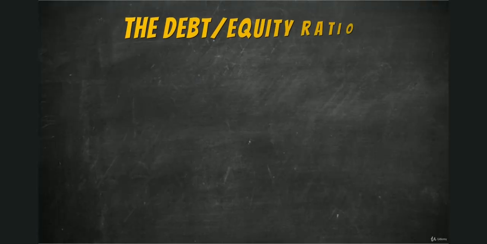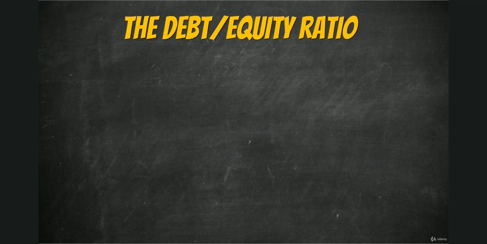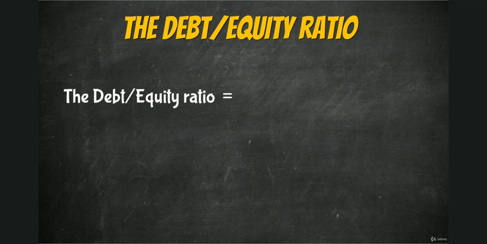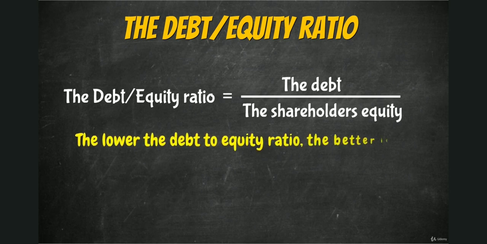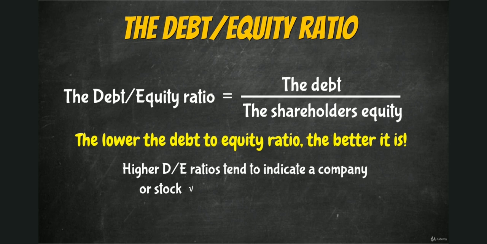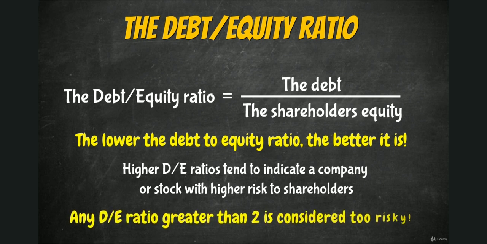Now let's move on to the last ratio we're going to look at today, which is the debt-equity ratio. This one's nice and simple. All we have to do is divide the debt by the shareholders' equity. The lower the debt-to-equity ratio, the better it is. Higher DE ratios tend to indicate a company or stock with higher risk to shareholders. Any DE ratio greater than 2 is considered too risky.